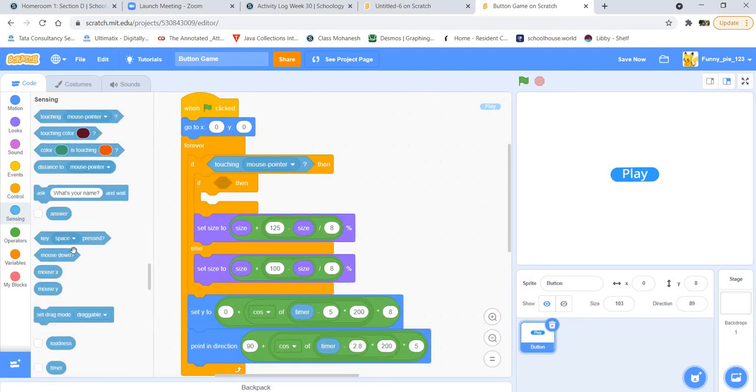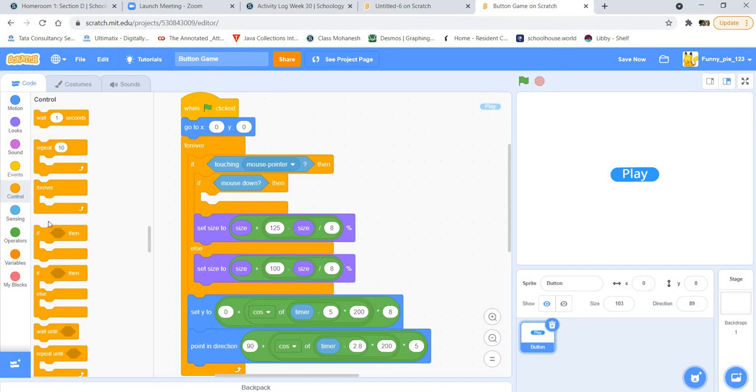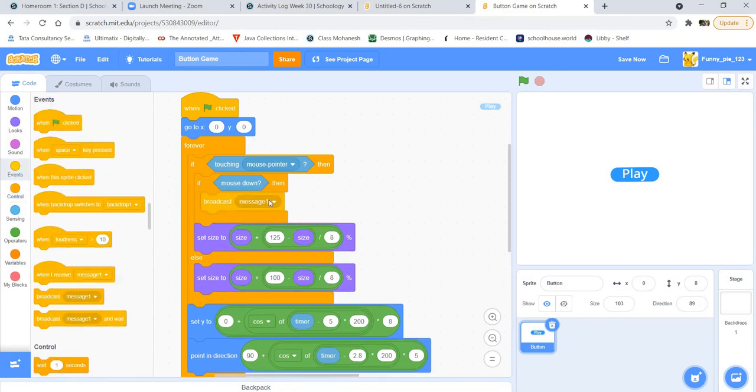And then we'll grab a mouse down operator and then we'll broadcast a certain message called start game, or start, and then for all the other sprites in your game we'll do when green flag clicked hide, and when I receive whatever message you get, you'll just show, and then you can do all the actions when I receive instead of when green flag clicked.